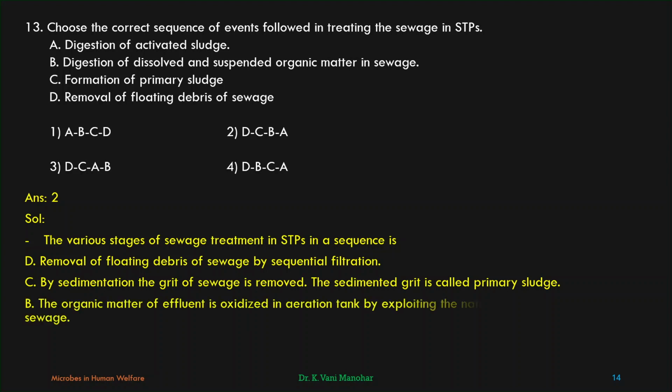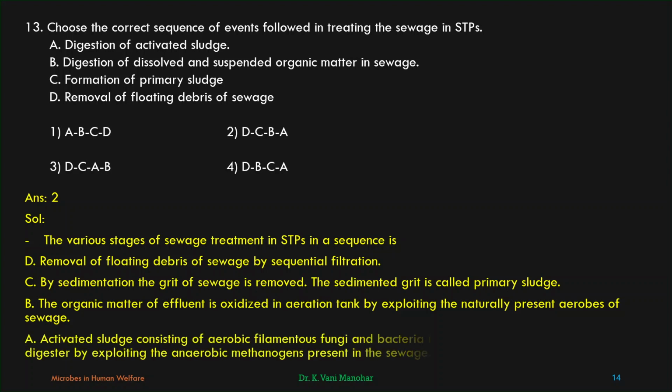Next one. The organic matter of effluent is oxidized in aeration tank by exploiting the naturally present aerobes of sewage. Yes, this is done in aeration tank. So the effluent of the primary settling tank is passed into the aeration tank where the organic matter of the sewage is considerably decreased by heterotrophic aerobic bacteria and fungi.